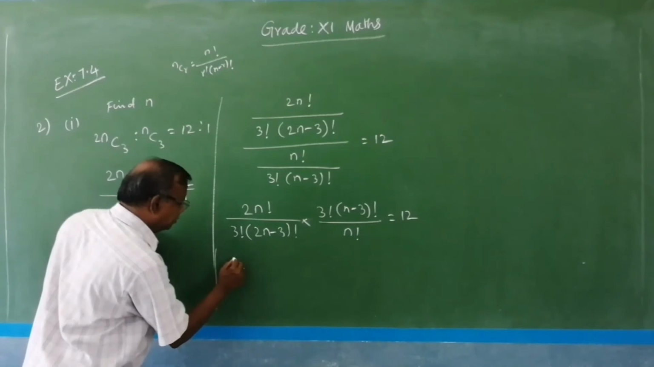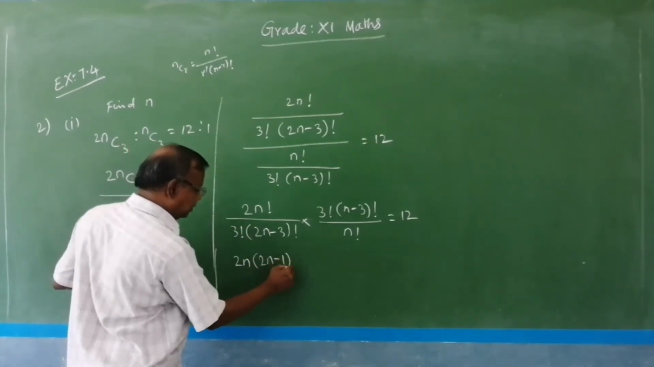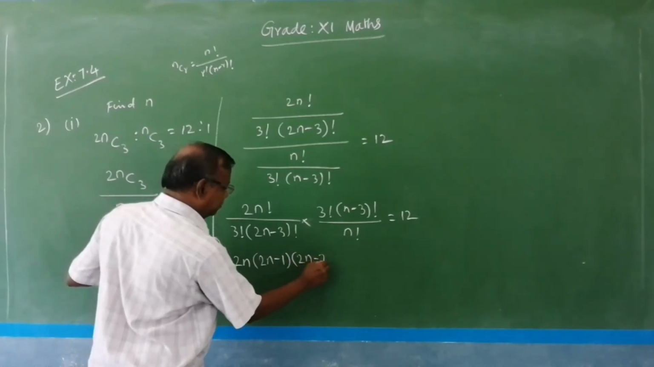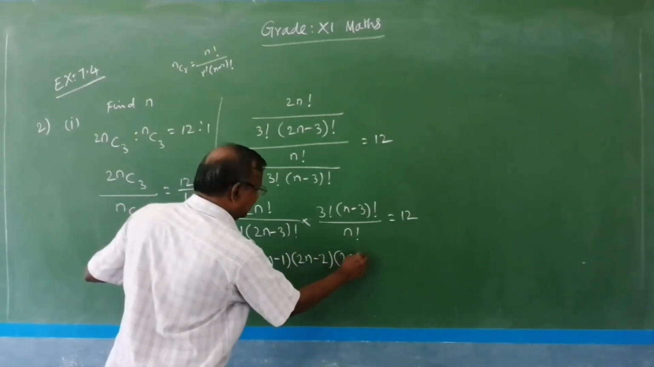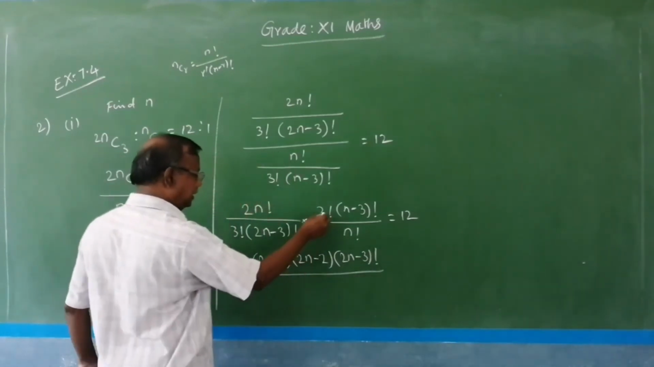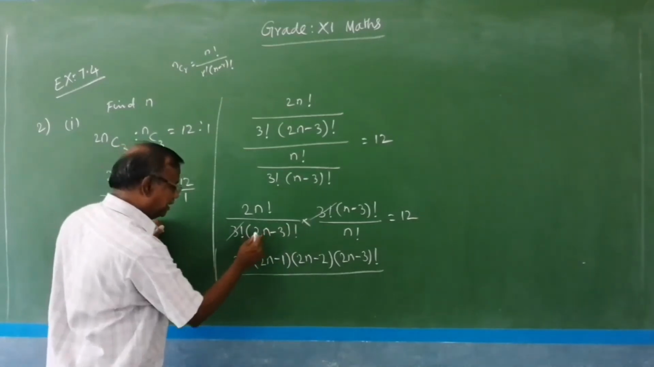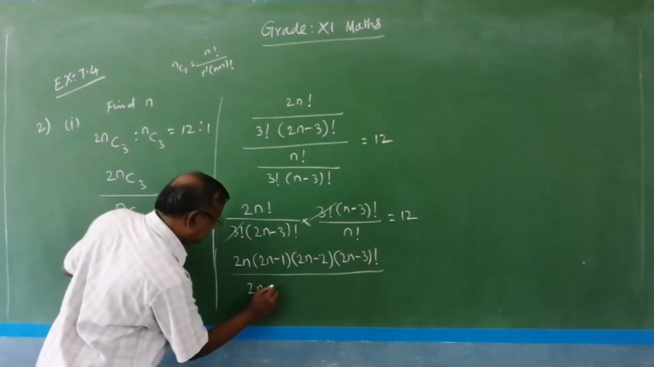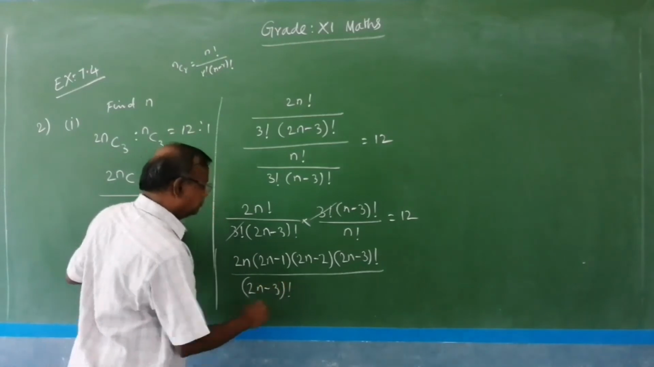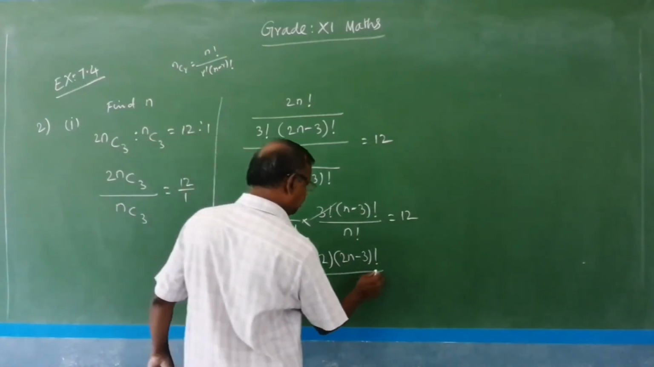Here the numerator is (2n) factorial, which means 2n into (2n minus 1) into (2n minus 2) into (2n minus 3) factorial, divided by, here we can eliminate 3 factorial, and the new denominator is (2n minus 3) factorial and (n minus 3) factorial.